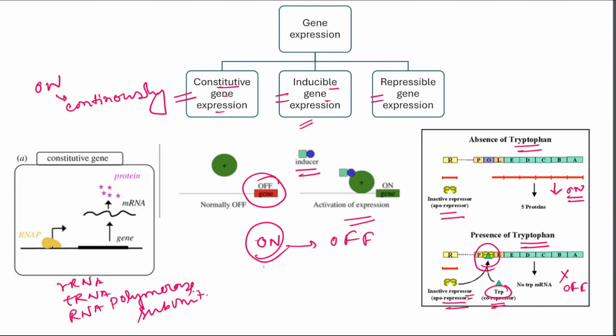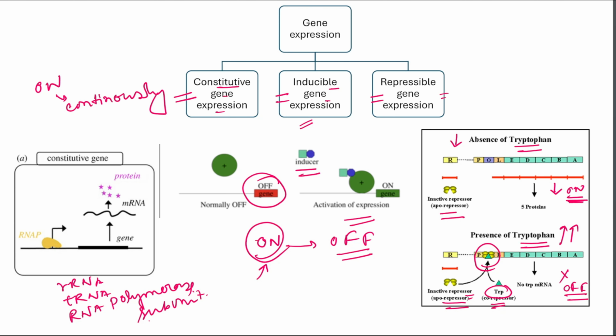So here first the gene is turned on, and after the gene product becomes abundant, the gene regulation is turned off, and this abundant gene product acts as a co-repressor. So when tryptophan is low, the repressor is inactive and the gene regulation is on, and when tryptophan is high, tryptophan acts as a co-repressor and binds with the repressor, and then this inactive repressor becomes active and binds the operator site, and the gene regulation is turned off. This is called repressible gene expression.